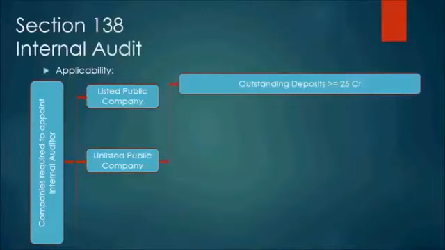The first thing is that the outstanding deposits of the unlisted public company should be a minimum of rupees 25 crore. So if the deposits that are outstanding at the end of the year, at the balance sheet date, exceed or are equal to 25 crores, then that unlisted public company will be required to appoint an internal auditor. Secondly, if this condition is not fulfilled, they will check the next condition.